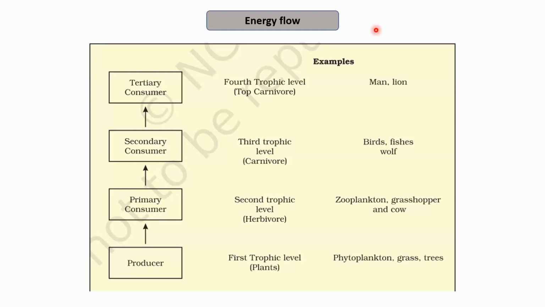This is a very small amount of energy compared to the one produced by the producers. Therefore, since there is a loss of energy at every trophic level, it is preferred that a stable ecosystem should have limited trophic levels, so that the energy available at each trophic level should be sufficient for the organisms present at that level.